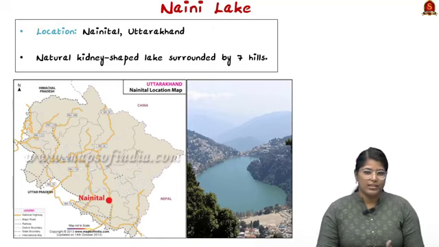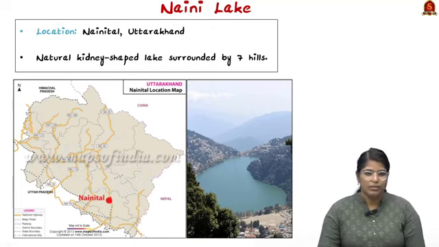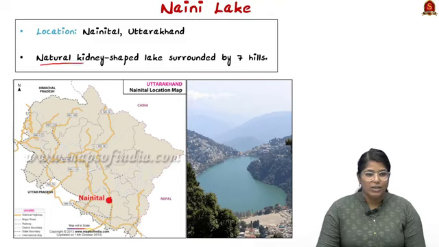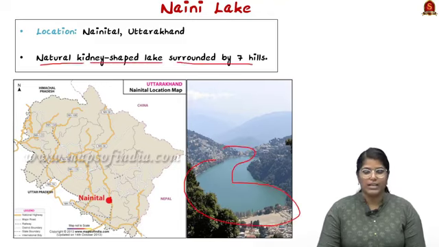As you can see in this image, Nainital is present here in Uttarakhand, and Naini is a lake in this particular place. So it is a natural kidney-shaped lake surrounded by 7 hills. So this is how the actual lake looks.